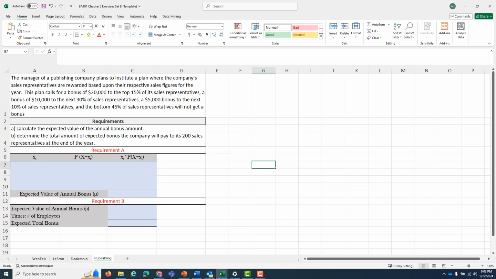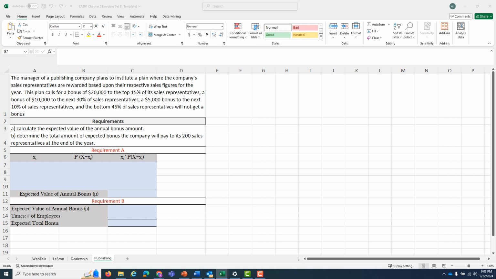And for the publishing tab over here, we are the manager of a publishing company, and we plan to institute a plan where the company's sales representatives are rewarded based upon their respective sales figures for the year. This plan calls for a bonus of $20,000 to the top 15% of its sales representatives. So hypothetically, we have 100 employees. The top 15 that makes the most sales will get a bonus of $20,000. There's a bonus of $10,000 to the next 30% of sales representatives, a $5,000 bonus to the next 10% of sales representatives, and the bottom 45% of our sales reps do not get a bonus at all.